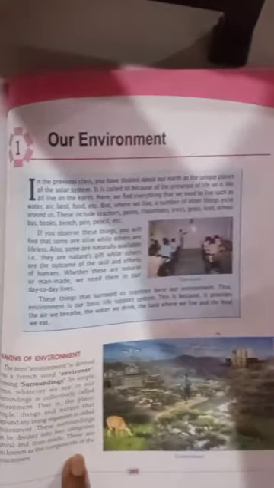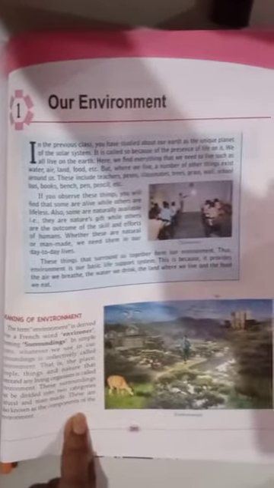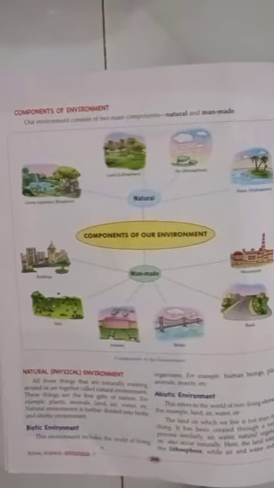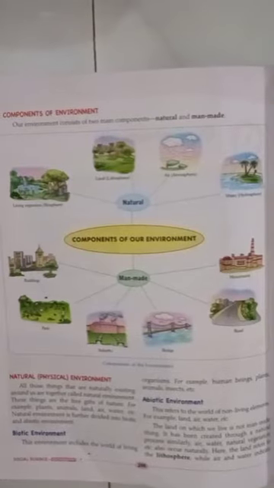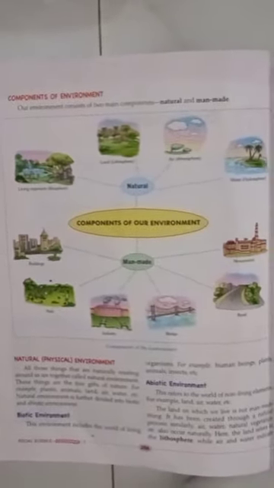This environment is known as the component of the different types of environment. And what is the component of environment? In this chapter, what are we going to study? First, components of environment.